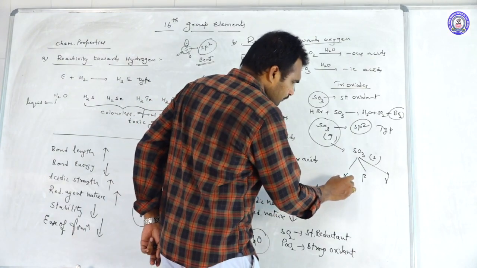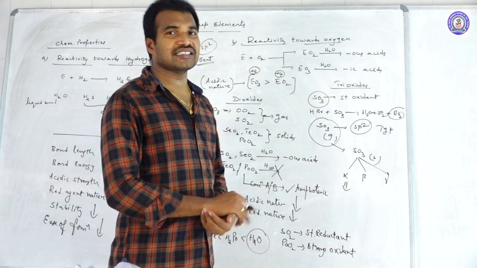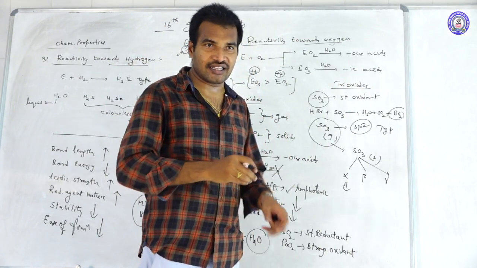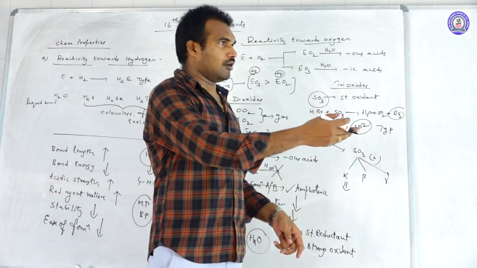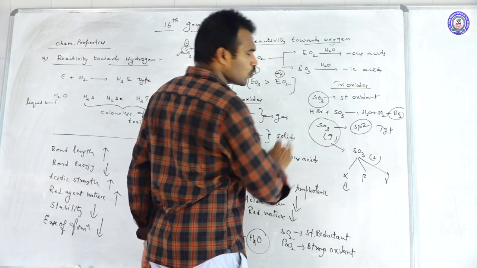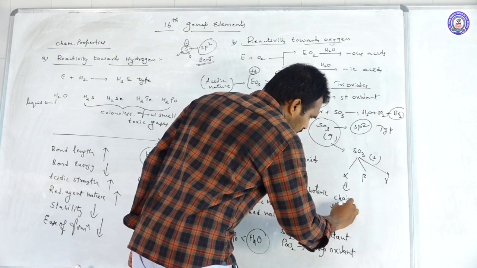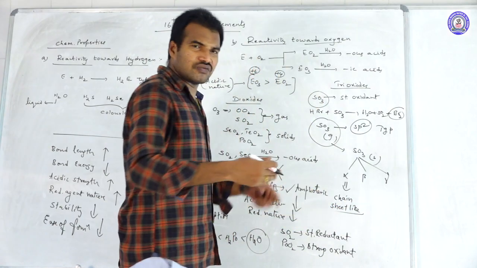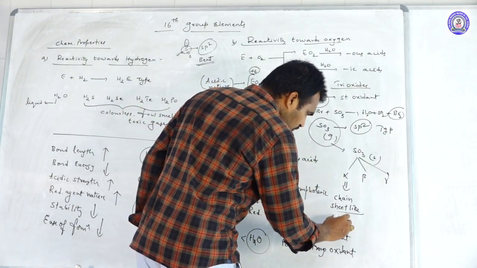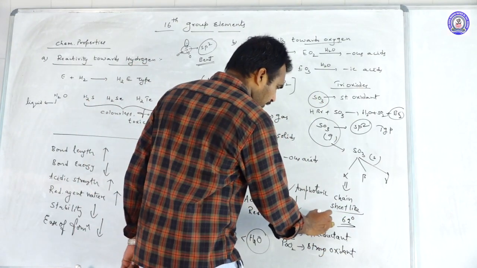In the alpha form, these SO3 units polymerize in chain sheet-like structures, like three-dimensional silicates, which polymerize three-dimensionally. Because of this chain sheet-like structure, its melting point is also the highest, 62 degrees.